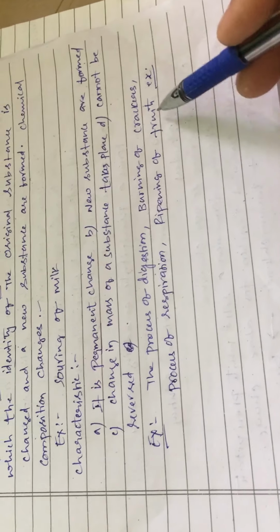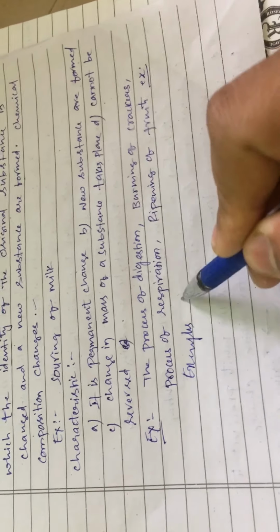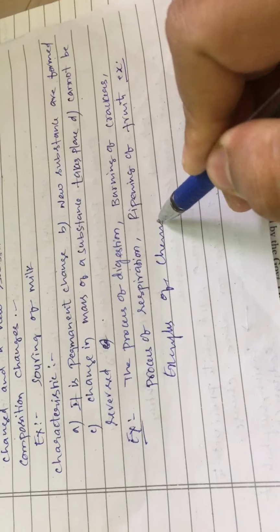Some other examples in our daily life are the process of digestion, burning of crackers, process of respiration, ripening of fruits. These are the examples of chemical changes in our daily life.